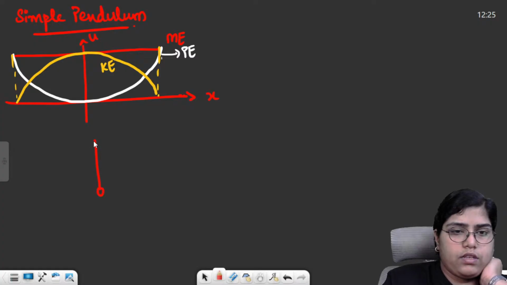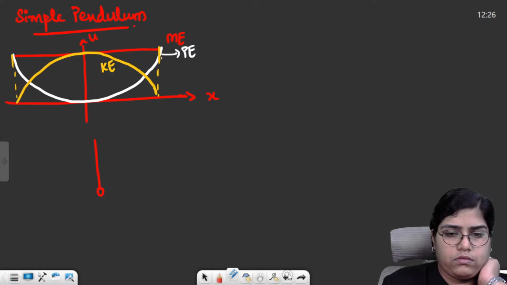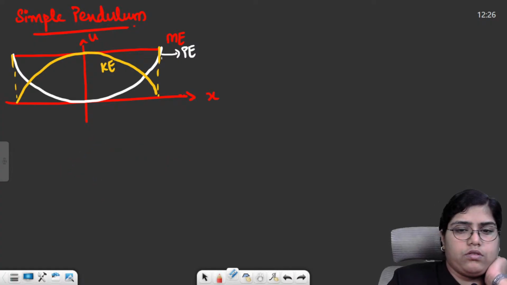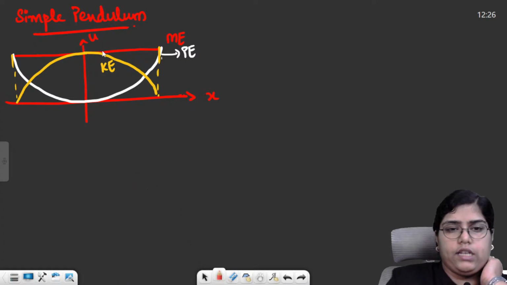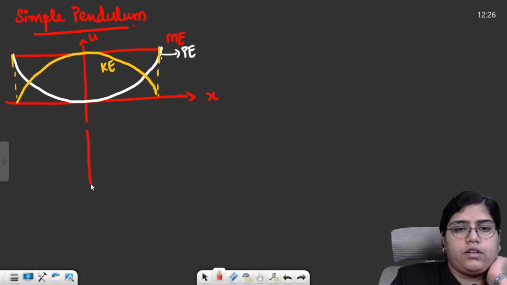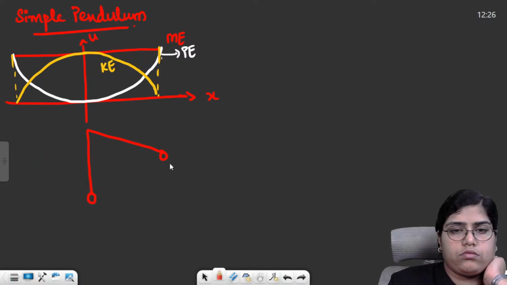The pendulum is something like this. For simplicity and to avoid confusion, I'll just draw the pendulum over here, corresponding to the graph, so you can check it out.